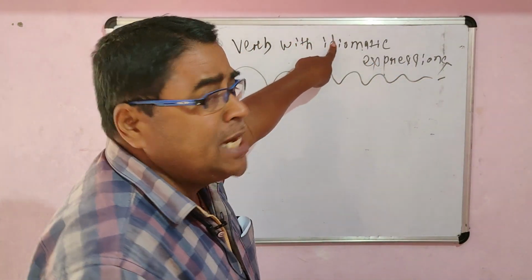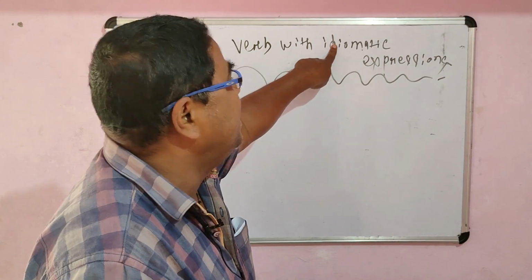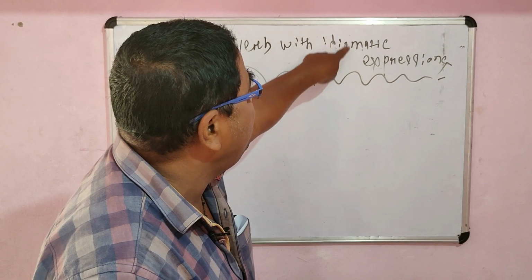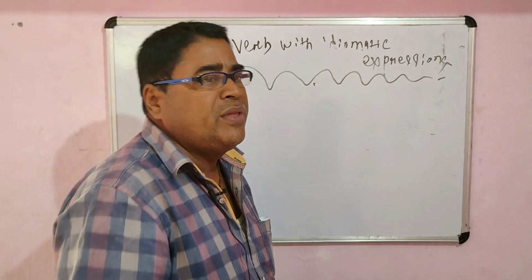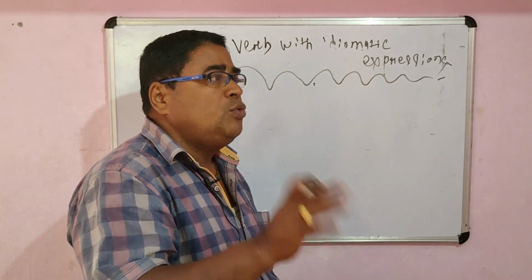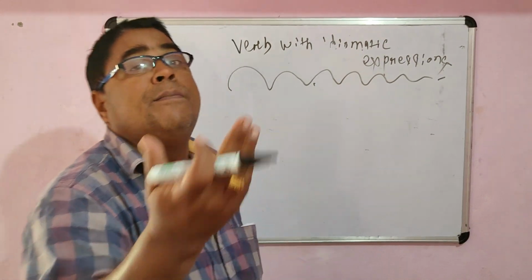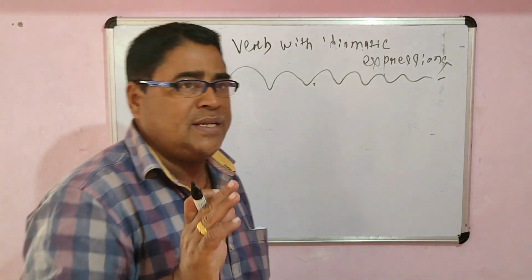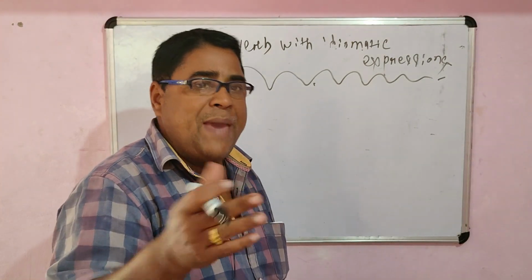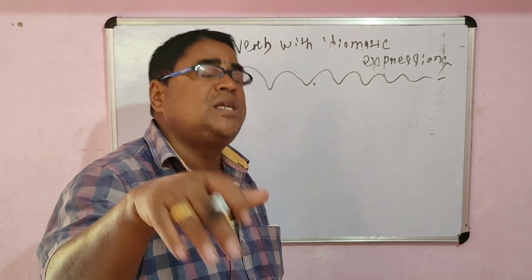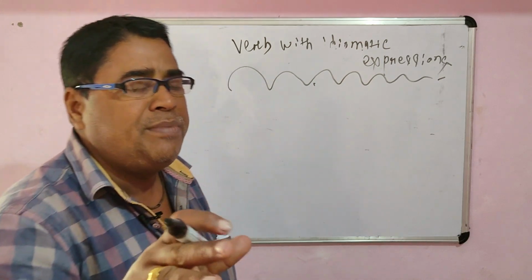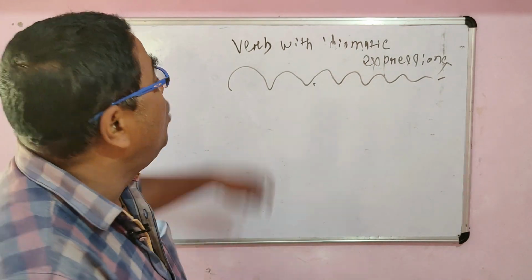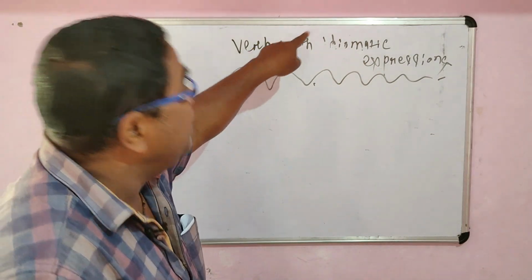Remember first, what do you mean by idiomatic expression? Idiomatic is the adjective, and this adjective comes from the word idiom. So an idiom is a group of words which have completely different connotations or meanings. They don't have their own meanings. If I say he passed away last night, passed away is a phrasal verb. Pass is the verb, away is either a preposition or a particle. A phrasal verb is also a group of words with a completely different meaning, away from the meaning of its root verb. So idiom means the total is different.